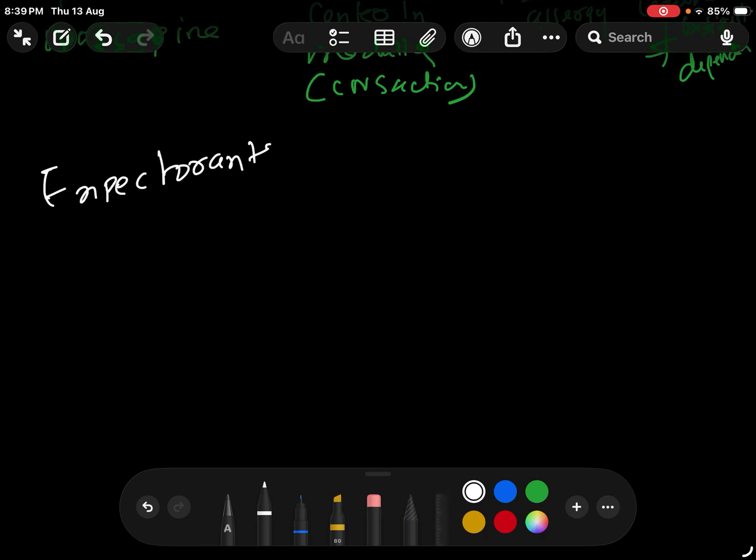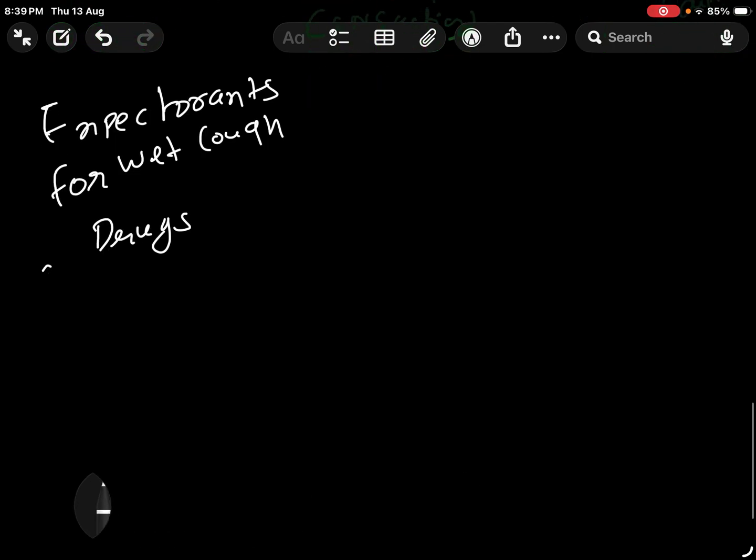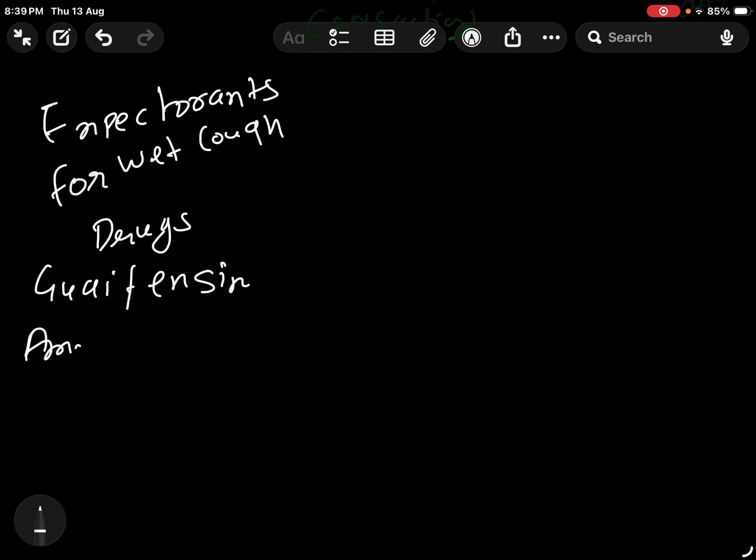Expectorants. Okay, always remember we give these for wet cough. Now what are the drugs under this? These are guaifenesin, I know the names are pretty tough, ammonium chloride, and sodium citrate.